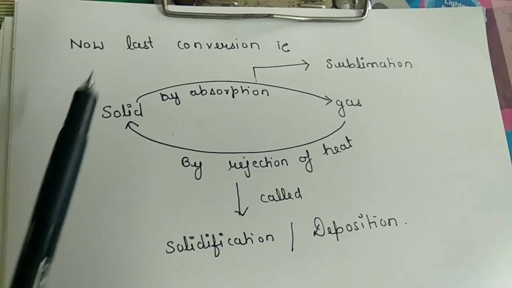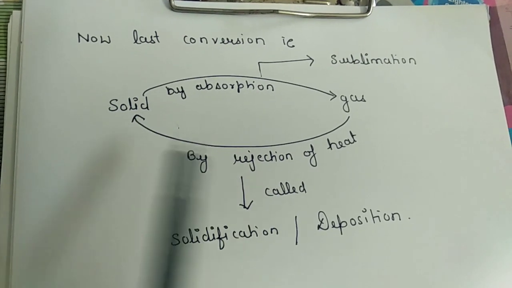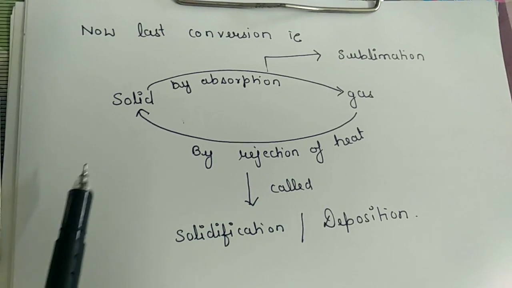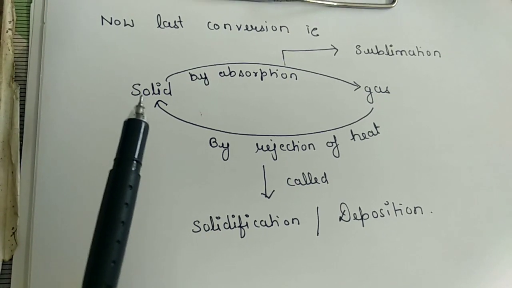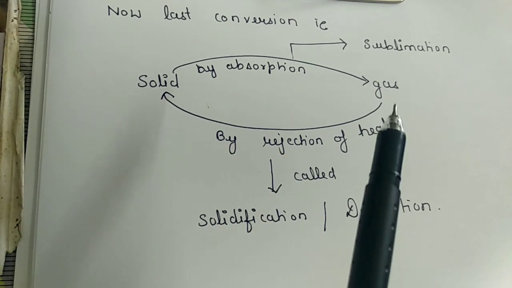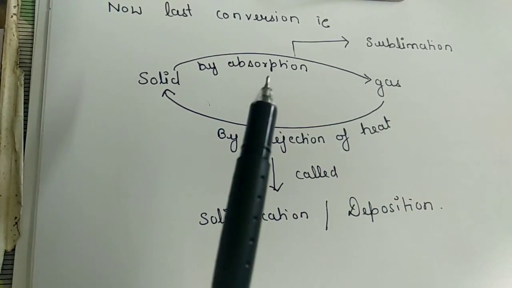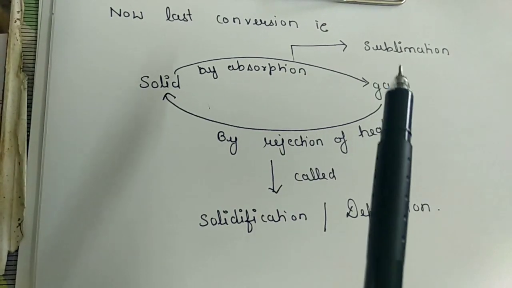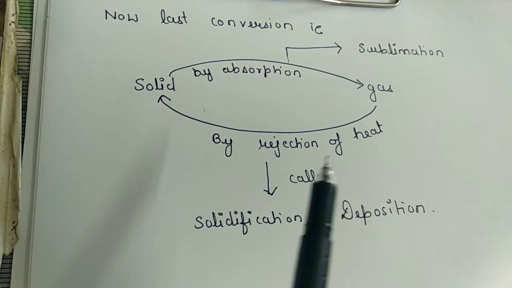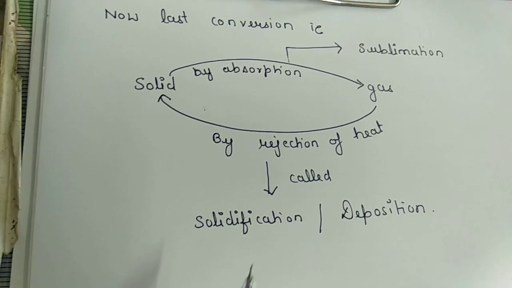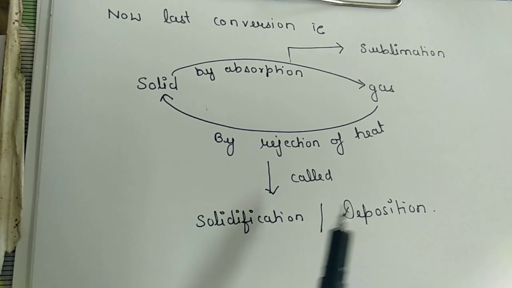Last conversion, that is from solid to gas or gas to solid directly without the liquid state. The process in which a solid gets converted into gas directly by absorption of heat is known as sublimation, and the reverse of this, by rejection of heat, is known as solidification or deposition.